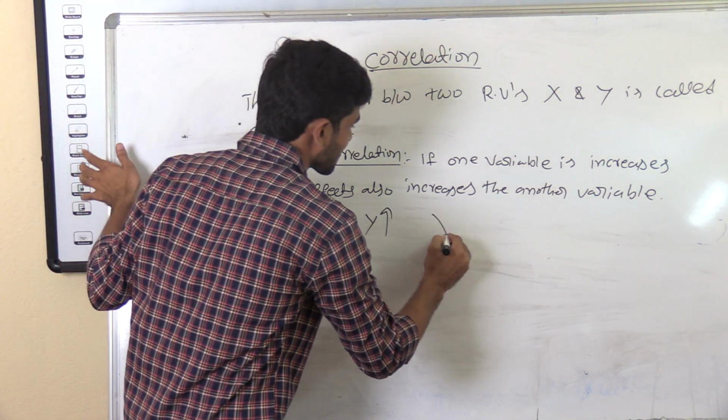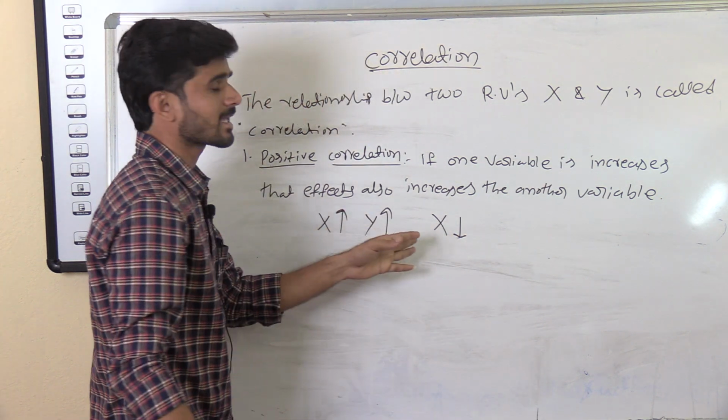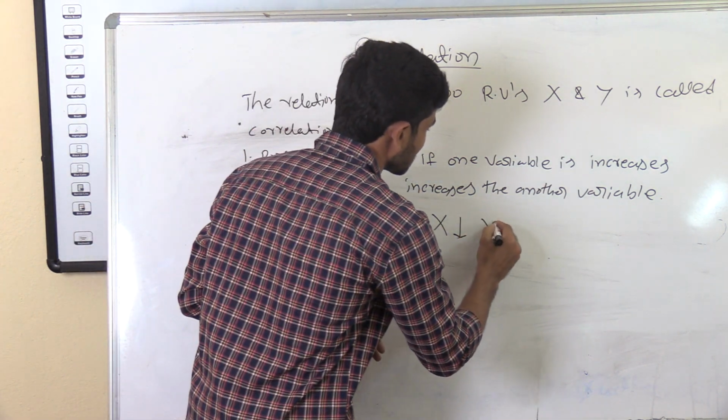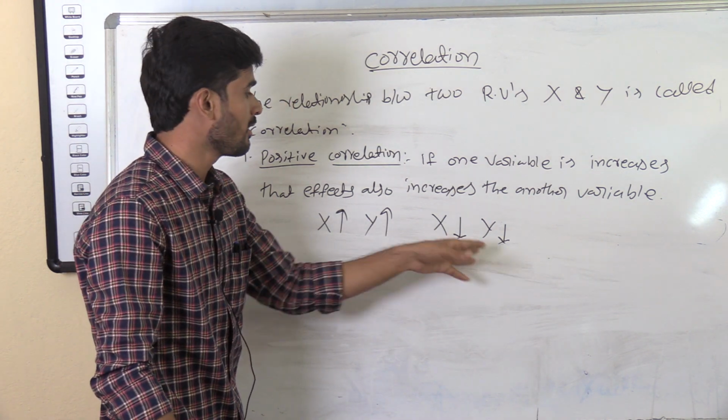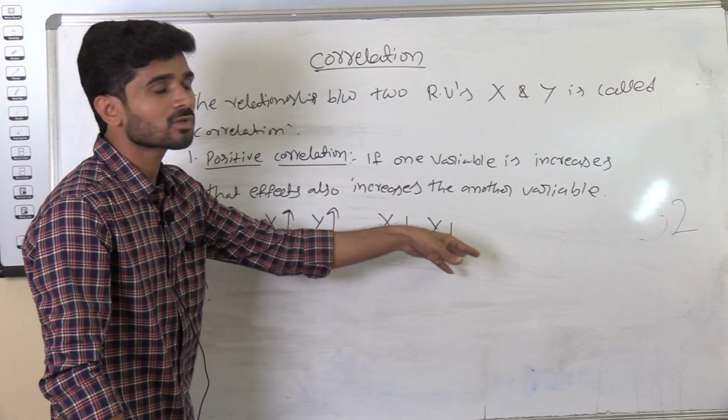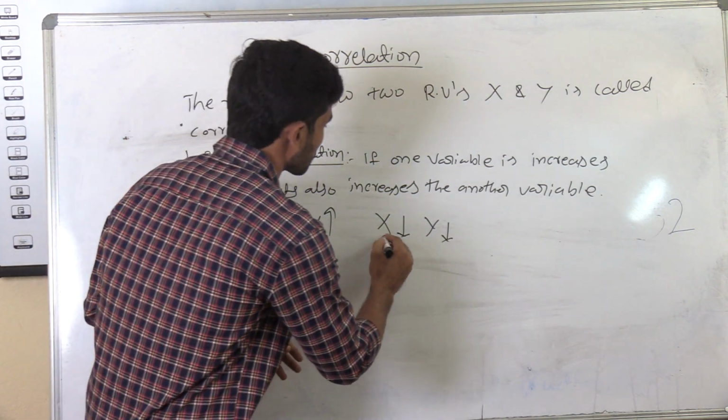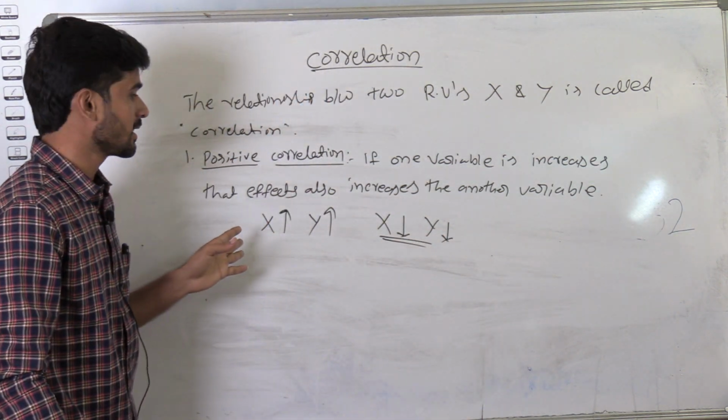Or if x decreases, that affects the other variable, which decreases. When x decreases, then y also automatically decreases. The relation is called a positive correlation.